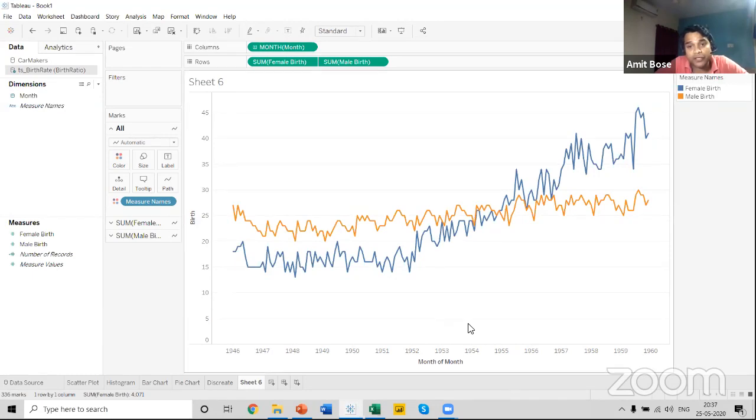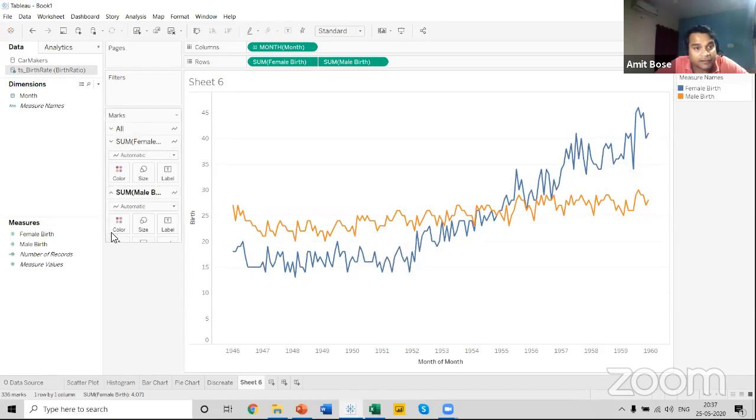There is one more option that is very useful. As I mentioned earlier, you can see that for both the charts, the female and the male chart, two different layers have been created in terms of their axis. Now there's a very important option.